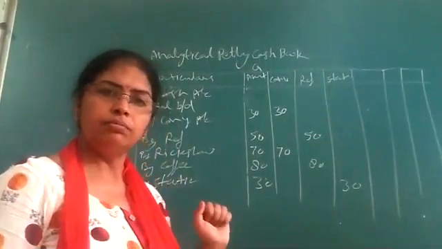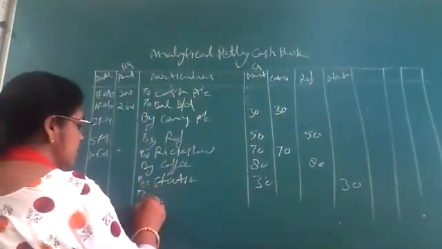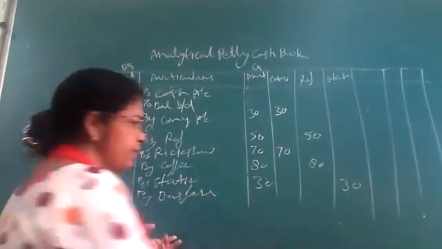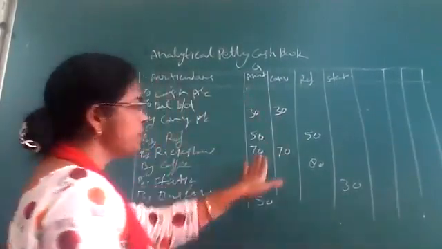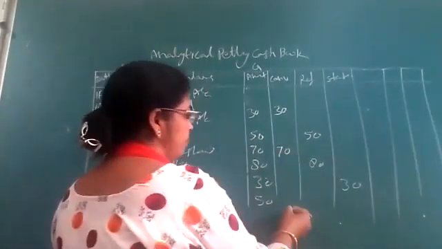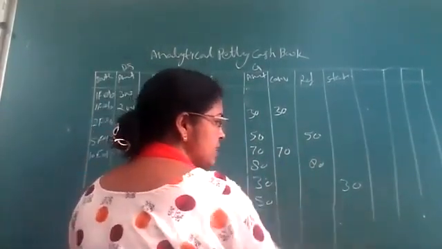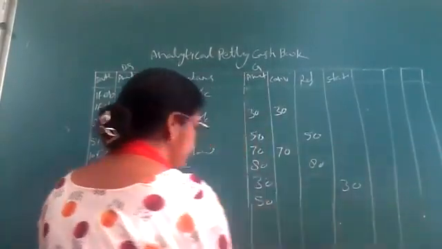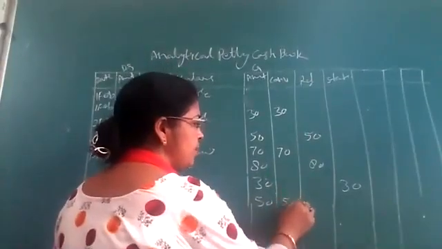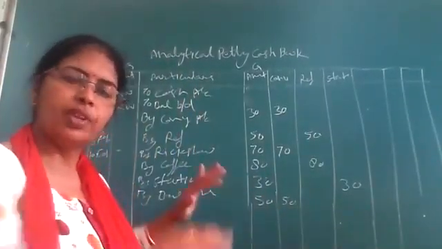Okay. Next one is bus fare, 50 rupees. This is the expenses column going on. Bus fare is also conveyance, so it will go in the conveyance column, 50 rupees. Okay, that's over.